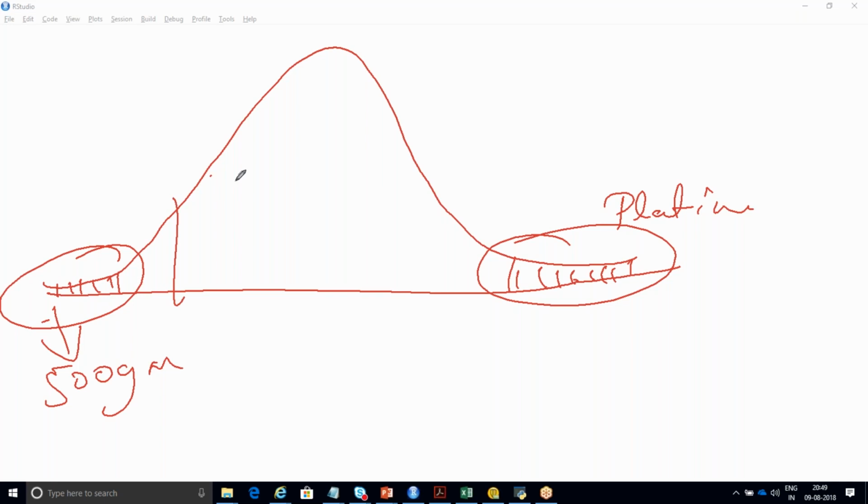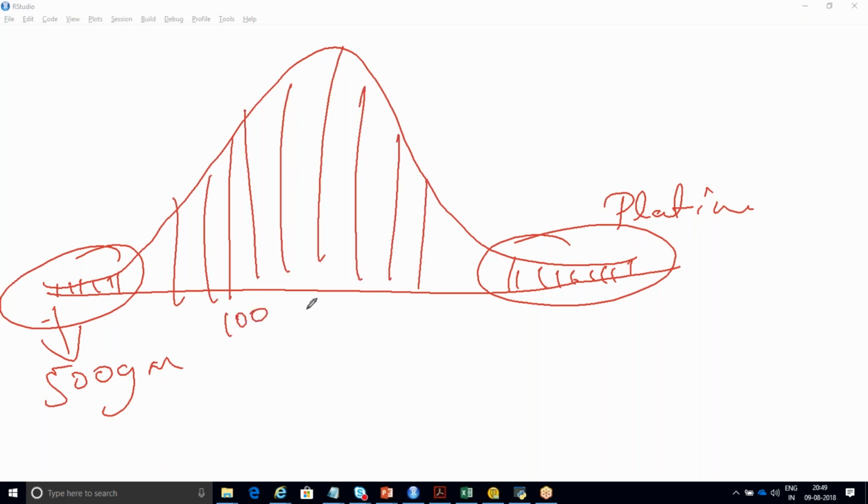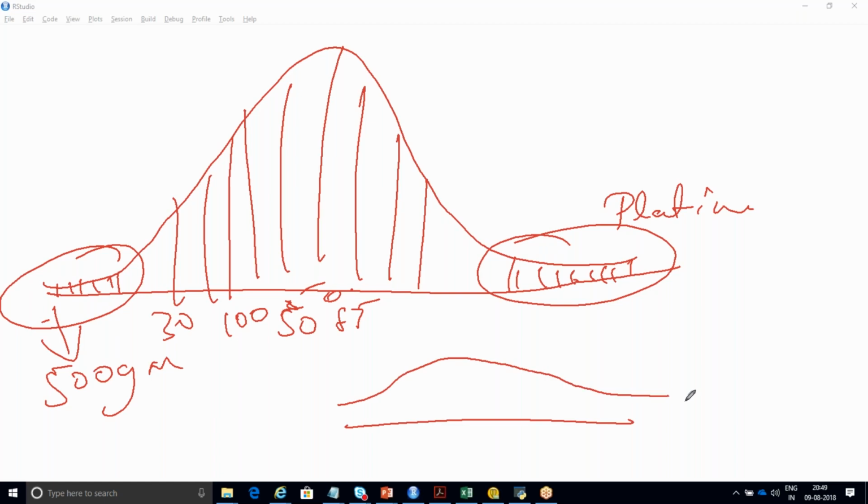So these are normal gold sales on a daily basis. You are able to sell it in 100 gram quantities. Some customers will purchase 50 grams, some 25 grams, 30 grams, 60 grams. If some customers are purchasing 500 grams on a daily basis, and everything comes like this, and suddenly after some days it comes down like this, will it have an impact on your business? You'll be looking at the same level of business on a daily basis, right?